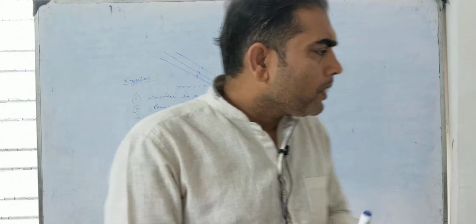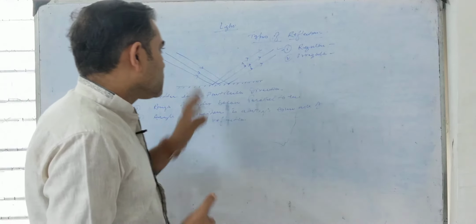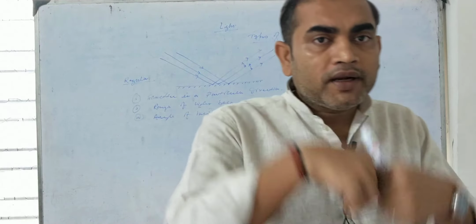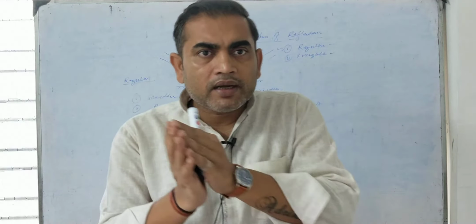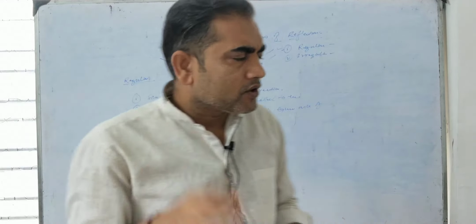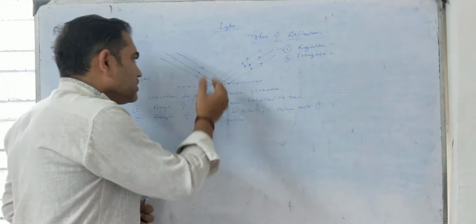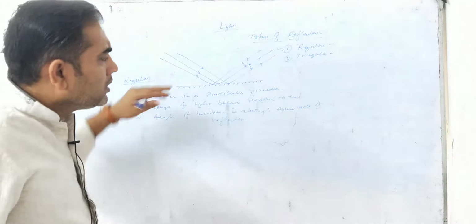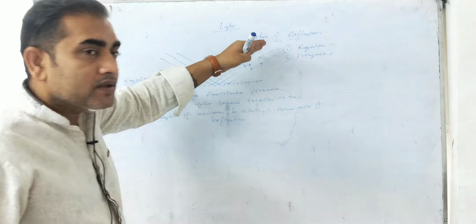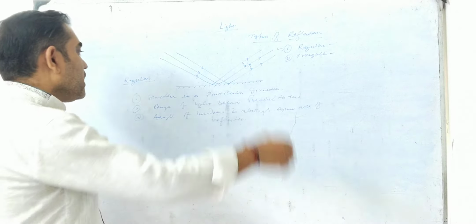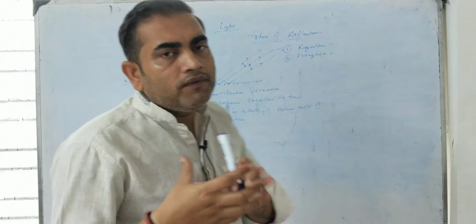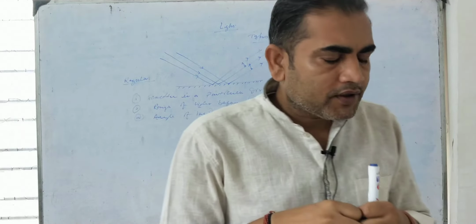So a regular reflection is the reflection that takes place on a plane surface such that all the reflected rays get scattered in a particular direction. Regular reflection takes place on a smooth surface. Rays after reflection get scattered in a particular direction, they become parallel to each other, and the angle of incidence will always be equal to the angle of reflection.